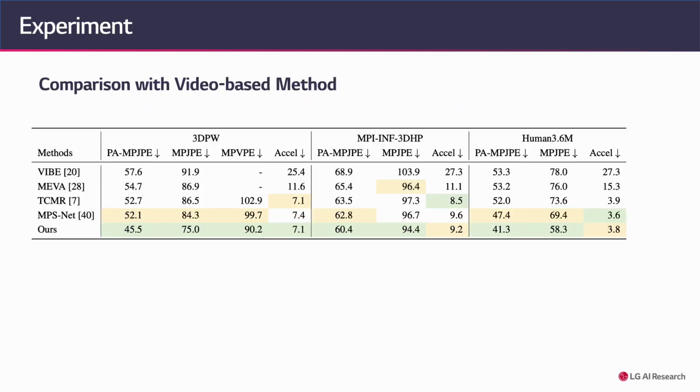For quantitative evaluation, we compare the reconstruction and temporal performance of our UNSPAT with those of a previous video-based method. The table shows that our method outperformed previous state-of-the-art method by a large margin on all three datasets. With the result, we demonstrate the effectiveness of our UNSPAT that aggregates spatiotemporal information and prevents error propagation with the proposed uncertainty-guided transformer.